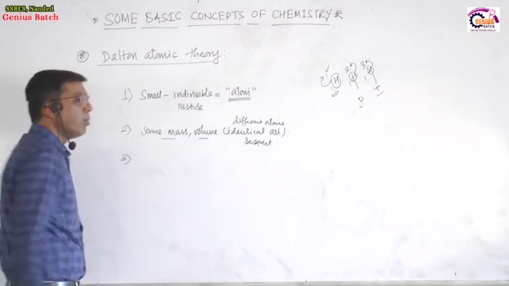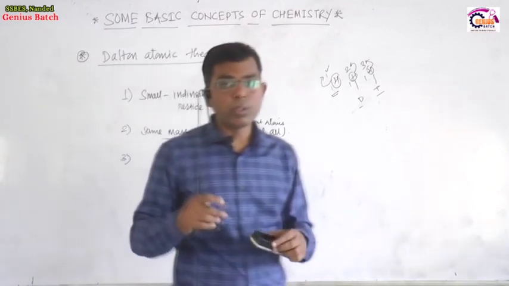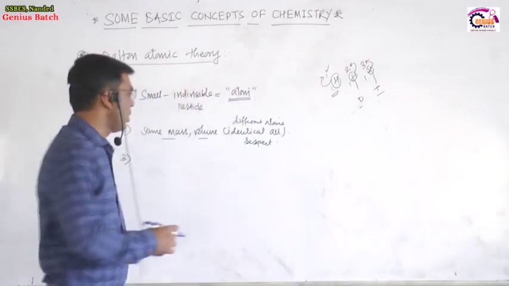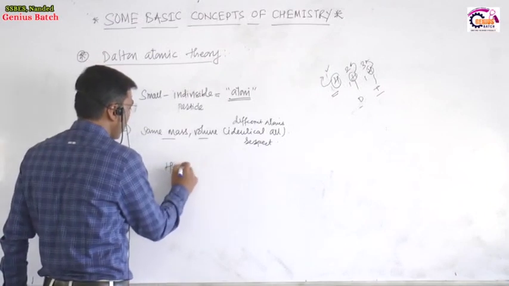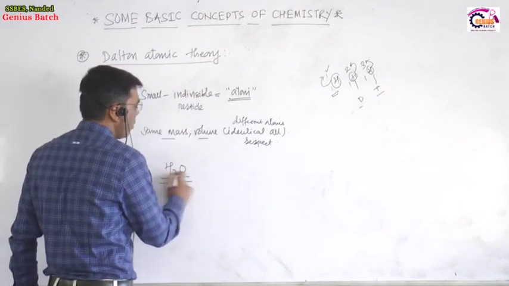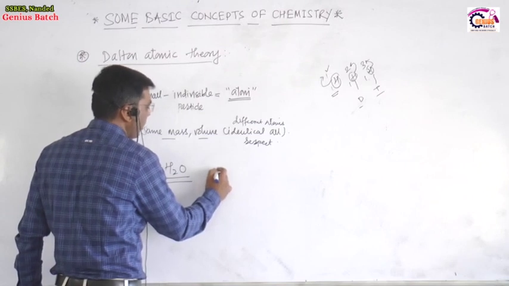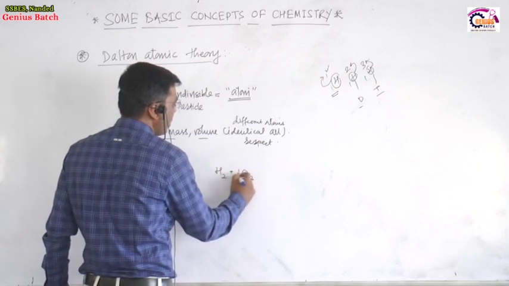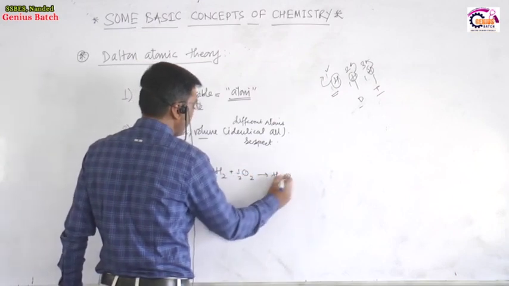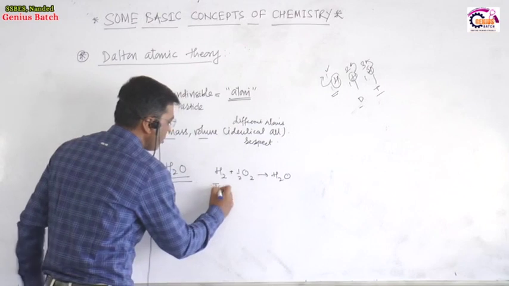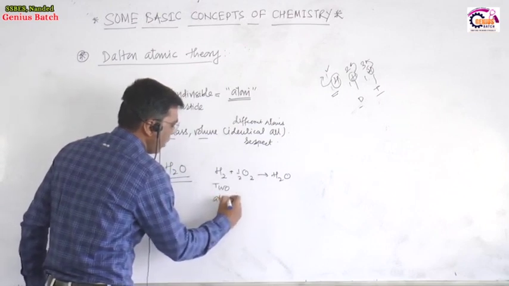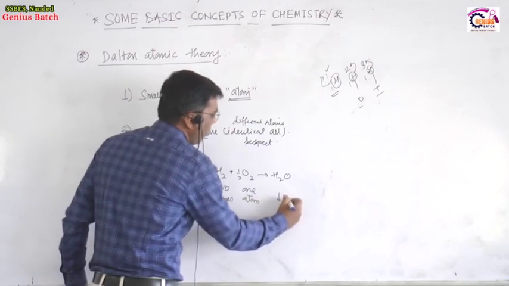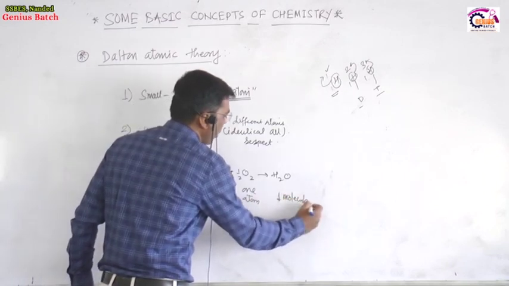Third point: how the molecules are formed, how the compounds are formed. For example, consider the formation of a water molecule. The water molecule is formed by the combination of two atoms of hydrogen and one atom of oxygen. So when two atoms of hydrogen and one atom of oxygen combine, one molecule of water is formed.